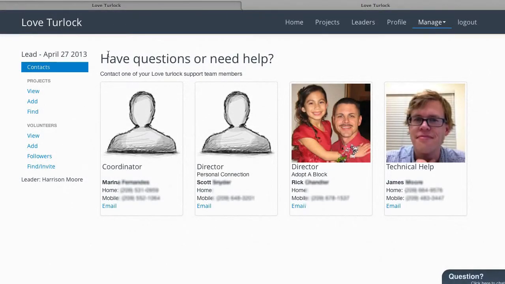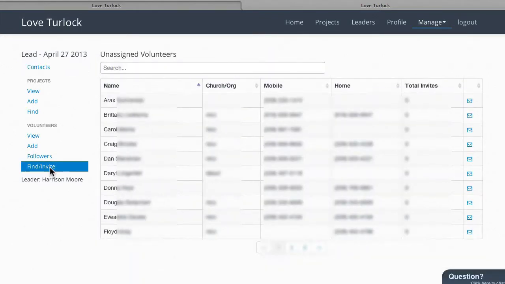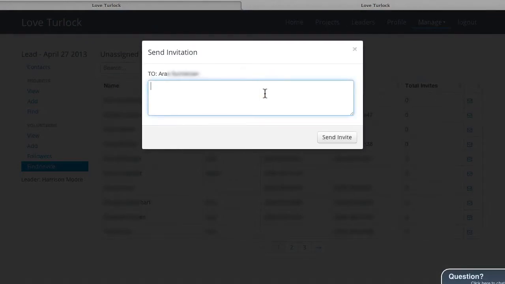Many people volunteer for Love Turlock. They don't have a preference for a particular leader or project. You can see this pool of volunteers and recruit them to your team by clicking the Find/Invite button under the Volunteer section of the Leadership page. Call those volunteers up, ask them to join your team. Additionally, you can send them an email invitation by clicking the envelope icon next to their name. The email invitation will include a link to your project, which will lead the volunteer to your project page.